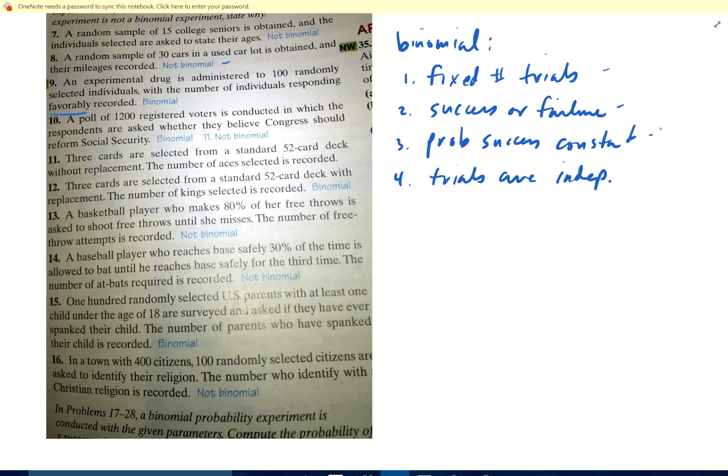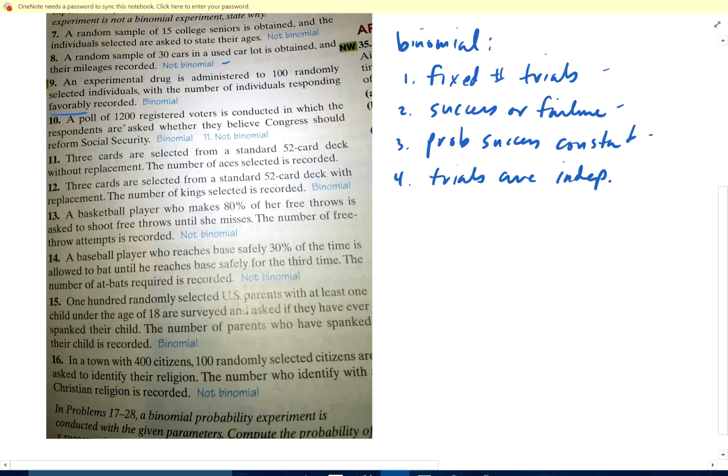Success is they responded favorably. Well, we're going to assume that of all the people this drug is going to affect, whatever the percent of people it's going to affect is going to be constant, right? It's going to affect 20% of the whole population, or 30% or 50%. And the people are independent of each other.